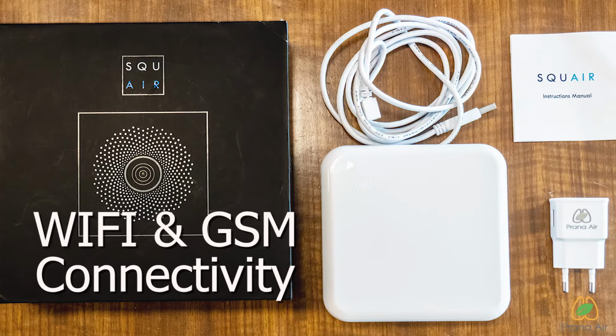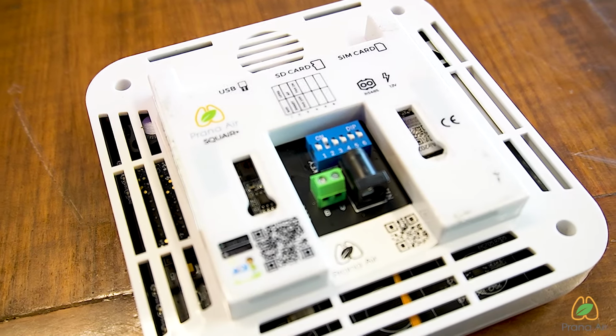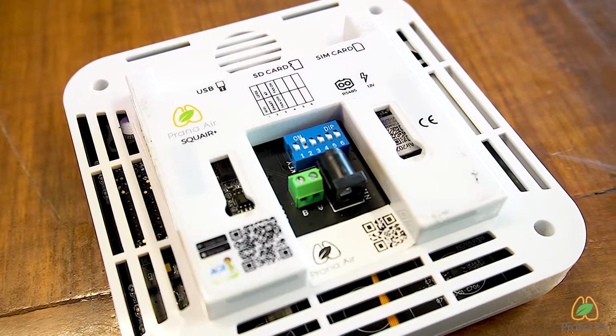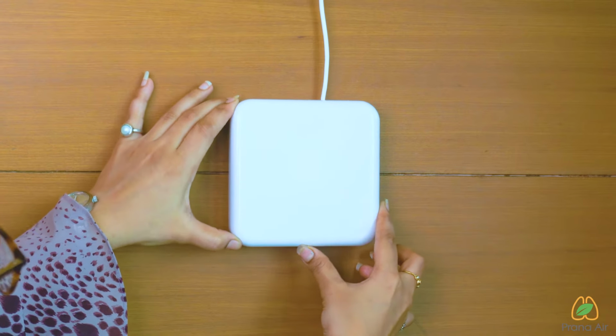With Wi-Fi and GSM connectivity, the Square Monitor provides easy access to the real-time readings on your smart devices. The monitor can be easily mounted on the wall.